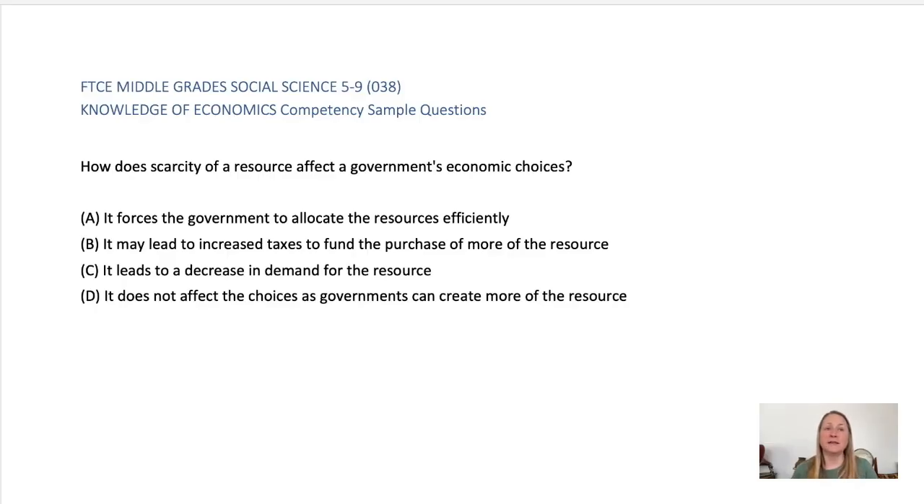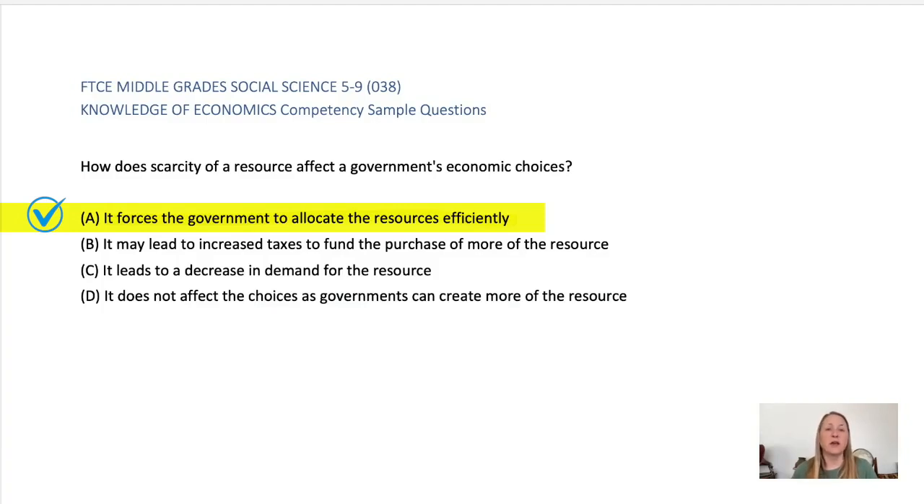B. Increased taxes is incorrect. This might happen in some cases, but it is not the main effect of scarcity. C. Decrease in demand is incorrect. Scarcity usually leads to higher demand. D. Governments can create more. Governments cannot create natural or limited resources. The correct answer is A. It forces the government to allocate the resources efficiently.